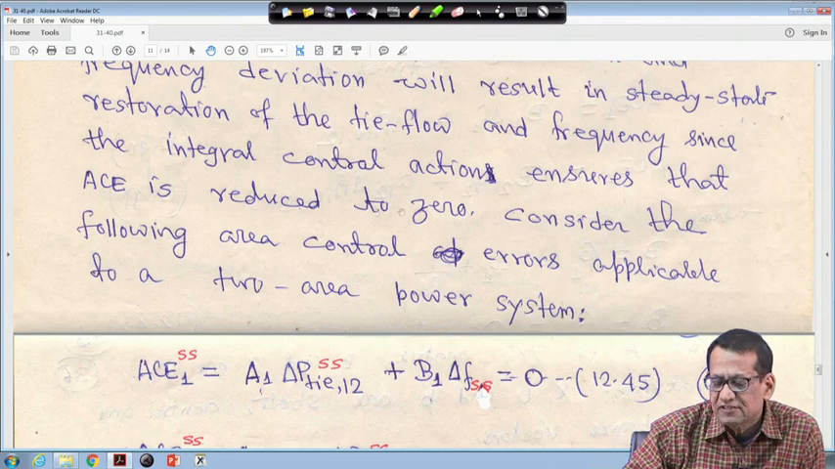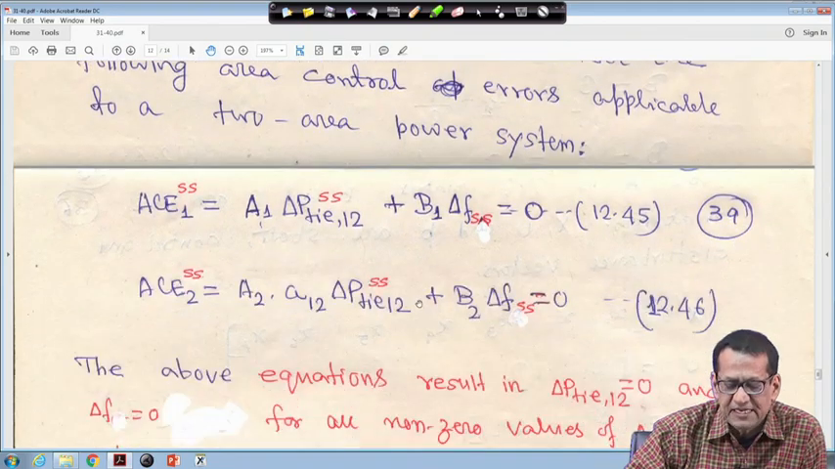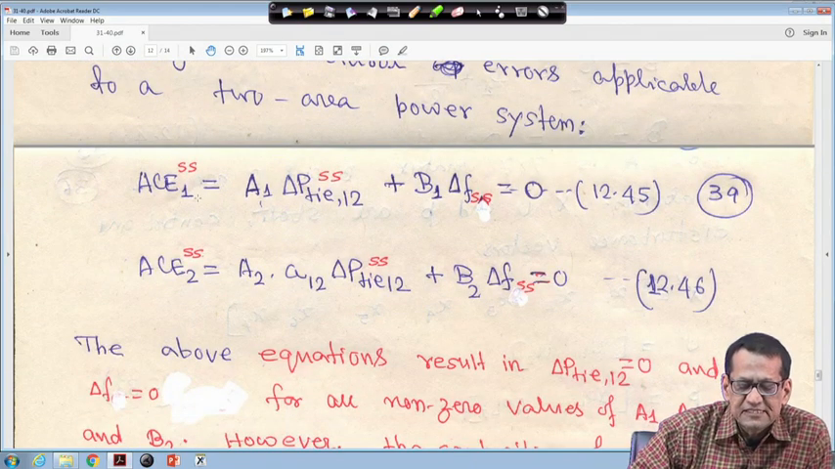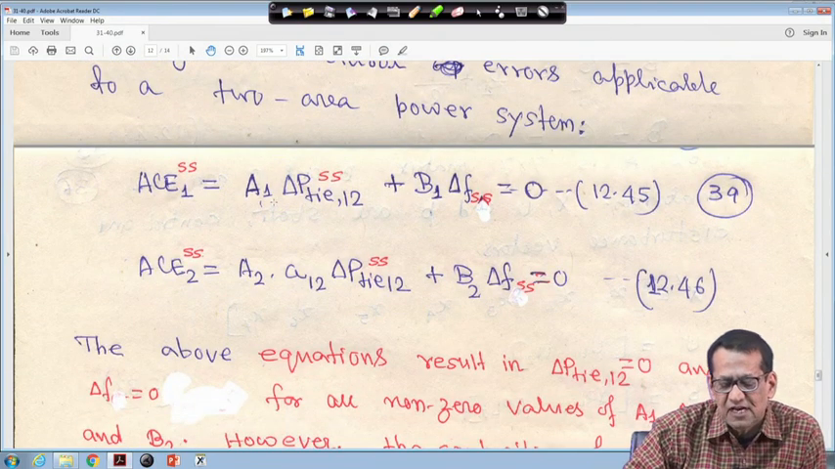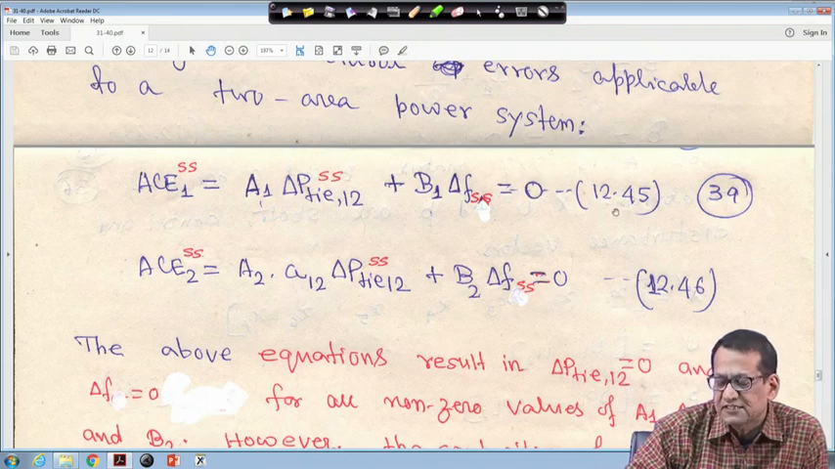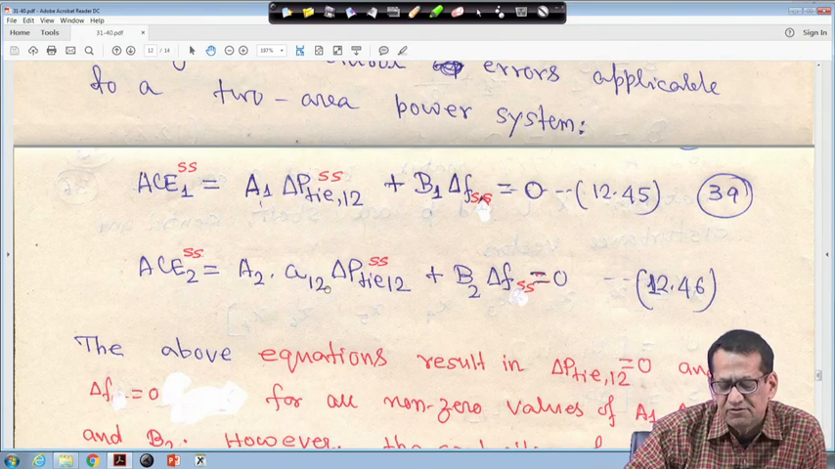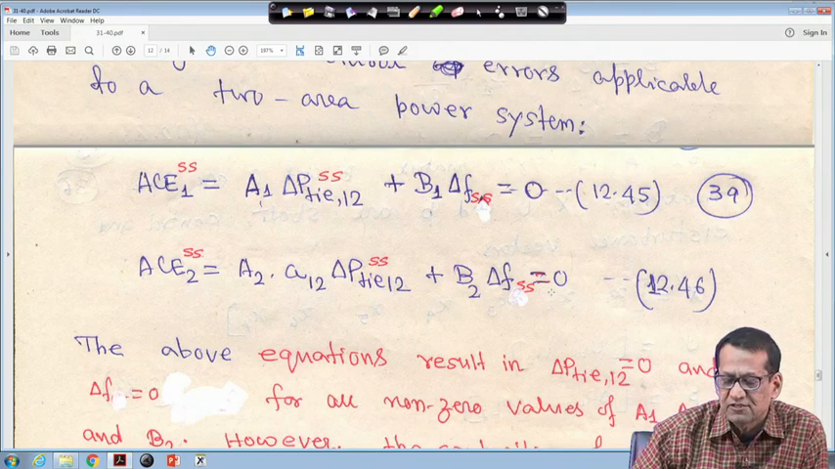Therefore, consider the following area control error applicable for a 2 area power system. Suppose we have taken, as I just told, AC1 at steady state is equal to some constant A1 into delta P tie 1 2 at steady state plus B1 delta F SS, which is equal to 0 at steady state. This is equation 45. And AC2 at steady state is A2 into delta P tie 1 2 SS plus B2 delta F SS, which is equal to 0.